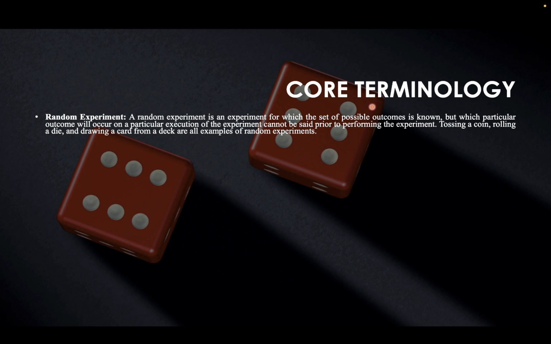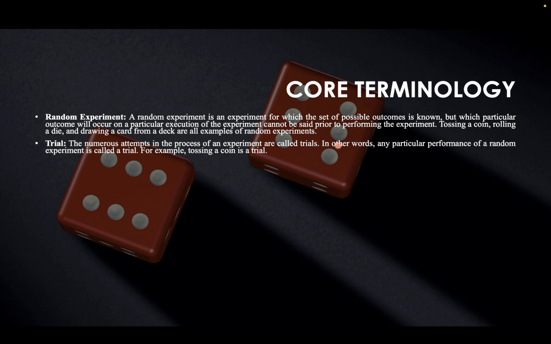The first one is random experiment. A random experiment is an experiment for which the set of possible outcomes is known. For example, tossing a coin, rolling a die, and drawing a card from a deck. These are all examples of random experiments.